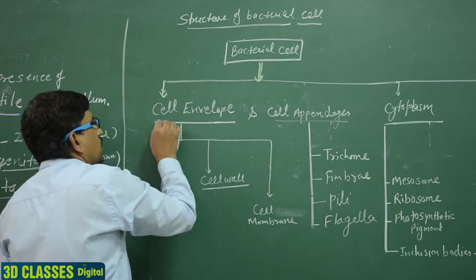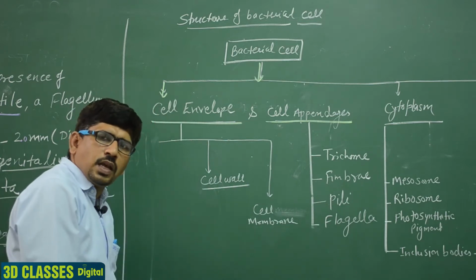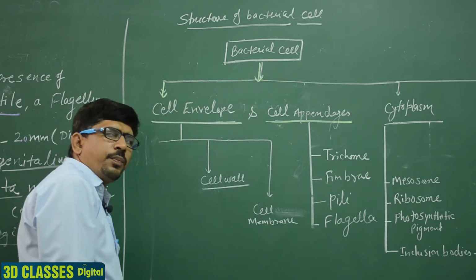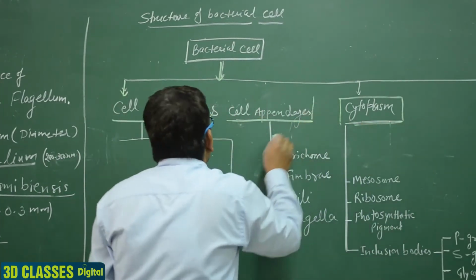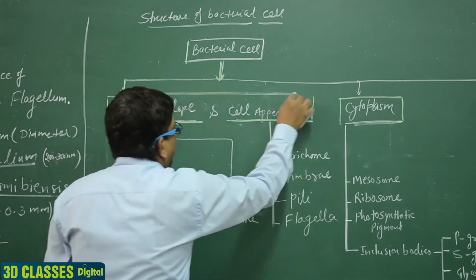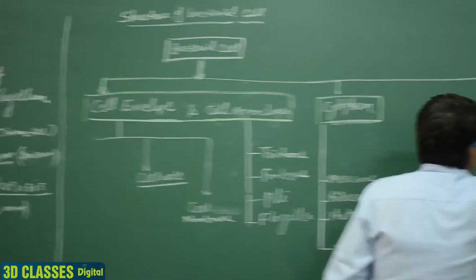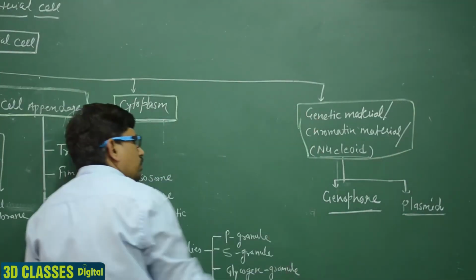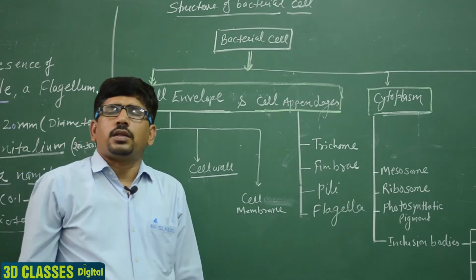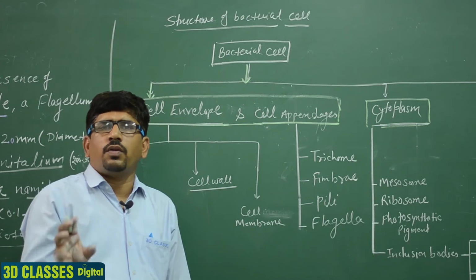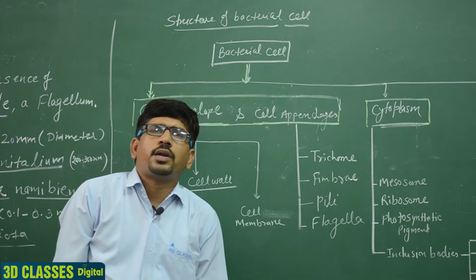First is the cell envelope and its appendages. Second is the cytoplasm, and third is the chromatin material, the genetic material. Clear? So in a bacterial cell, three main components are present: cell wall and appendages, second the cytoplasm, and third the genetic material and chromatin material.